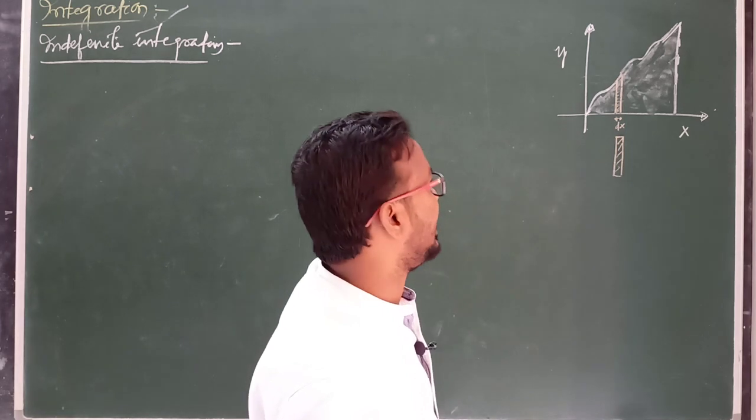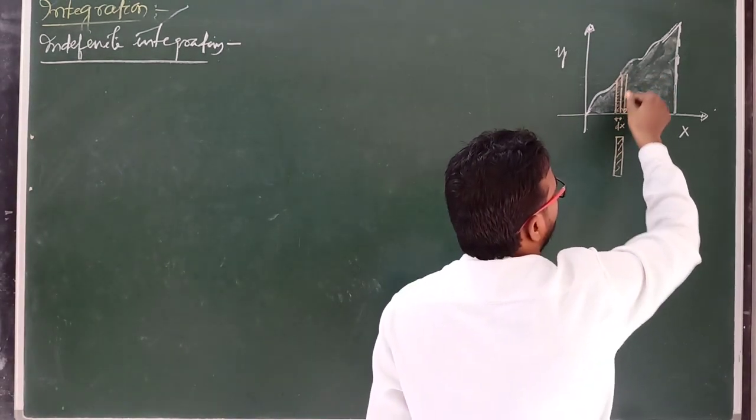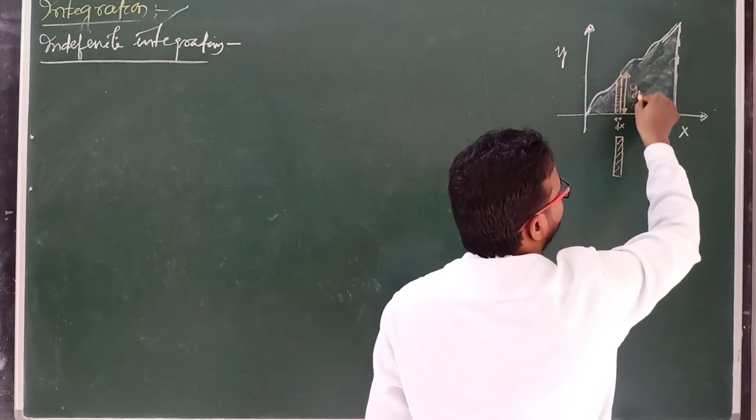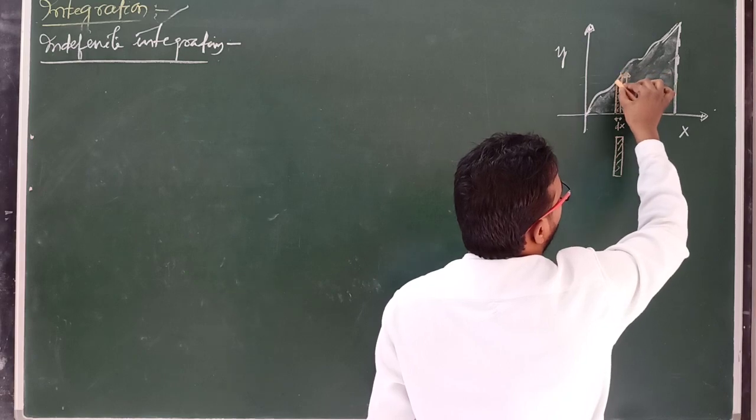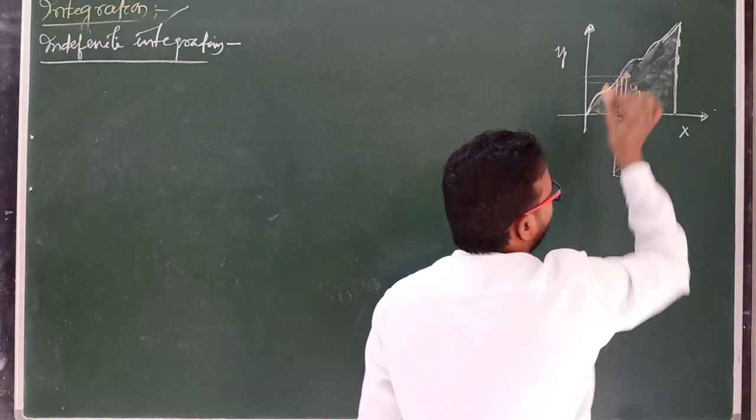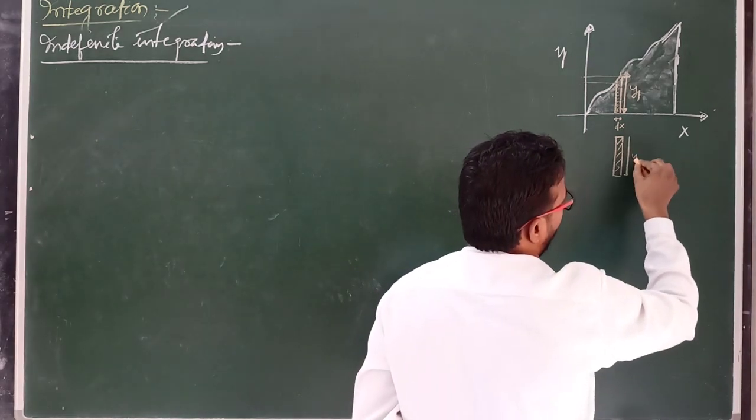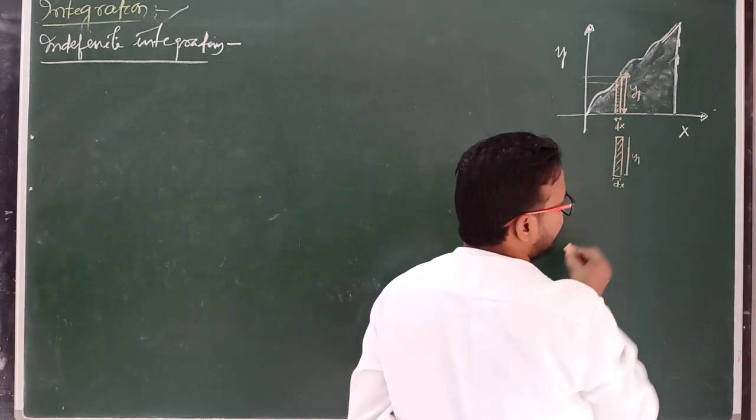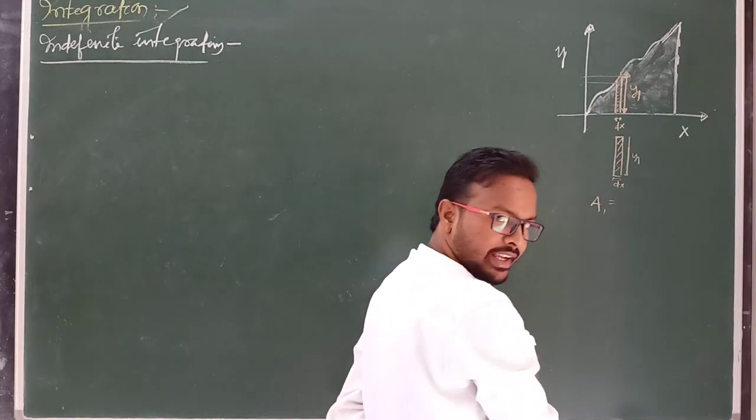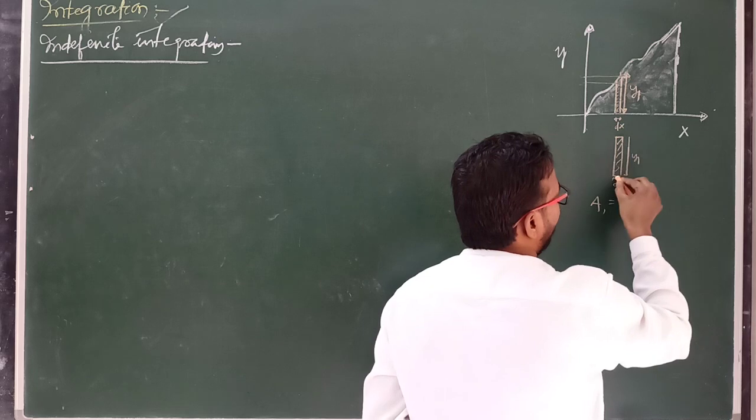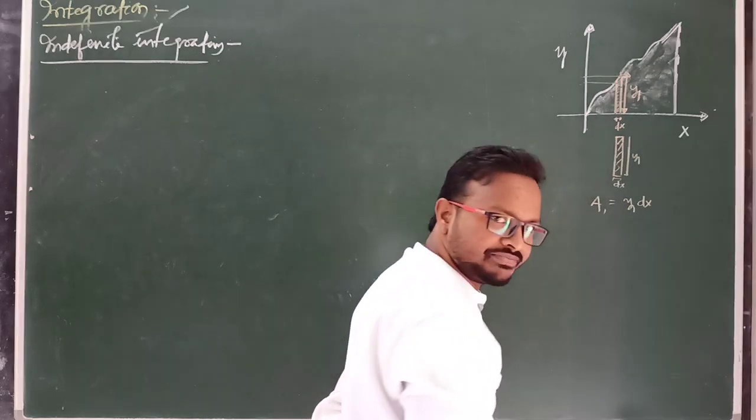So how can we find the area of this rectangle? Suppose this is y1. Suppose this distance is y1 and this distance here is dx. Then its area, area a1, I am writing a1, will be length into breadth. So here, y1 into dx.